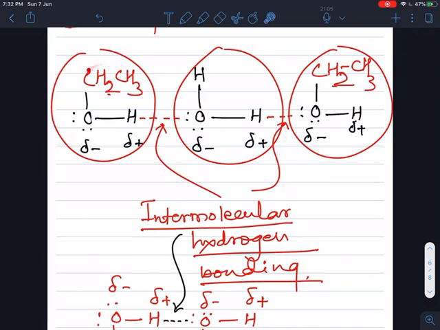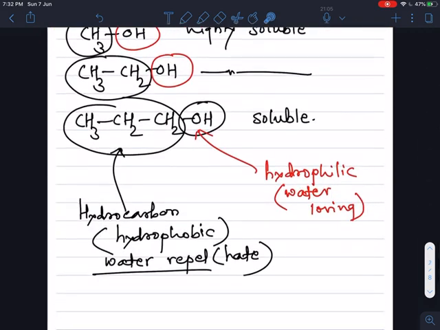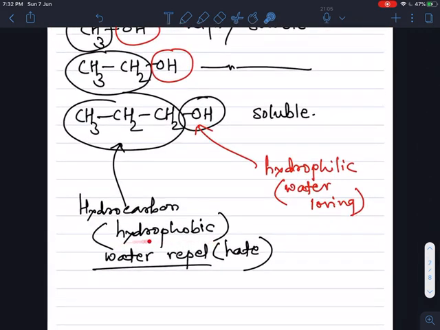But if we take n-propyl alcohol, if the chain increases, the molar mass and surface area increase, the hydrophobic nature increases, and its solubility decreases.